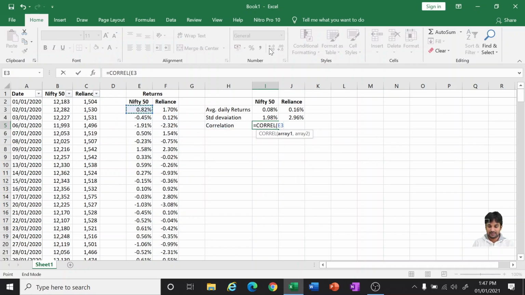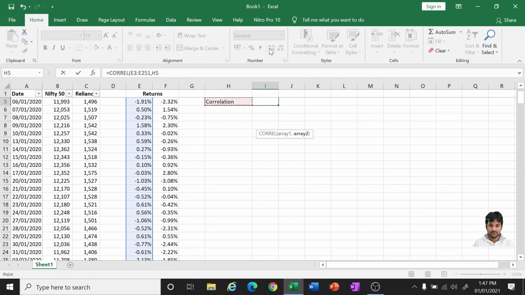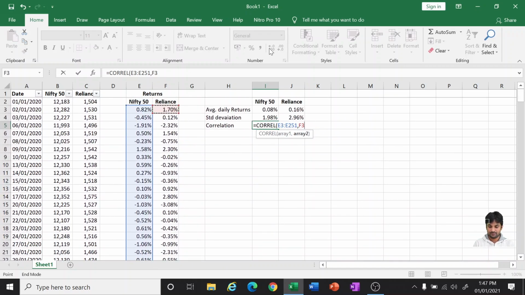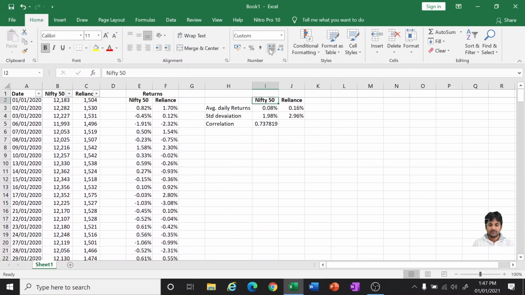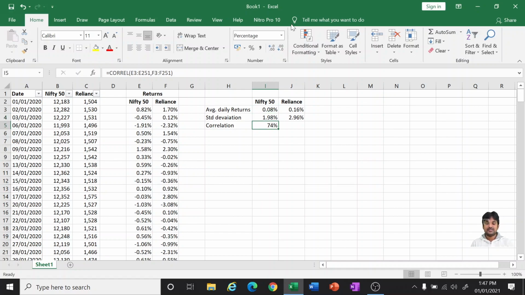That is what we will be getting from the correlation of array with array 2. So 74% in the last 1 year: out of 100 times, 74 times they are moving in the same direction. So they are highly correlated. So at least 74 times out of 100 you can say they are moving together. We have certain strategies on the correlation also, which we will be seeing in later sessions.